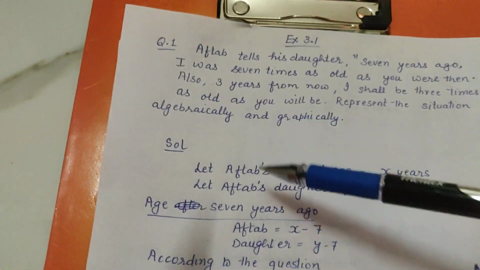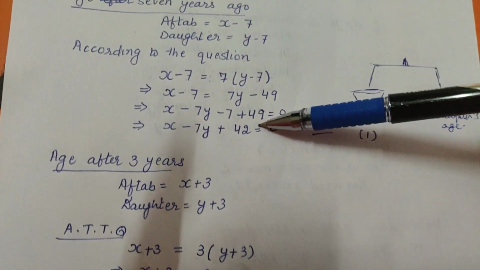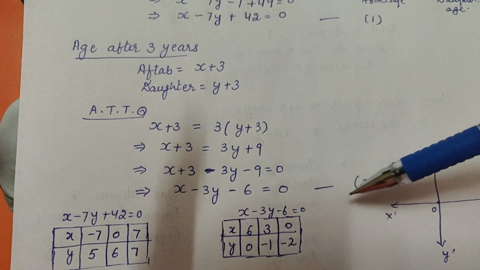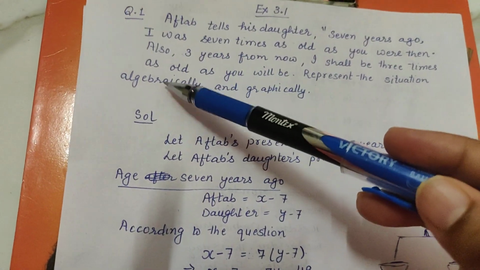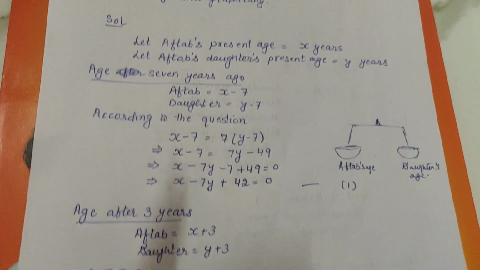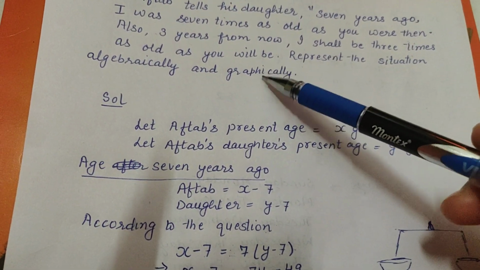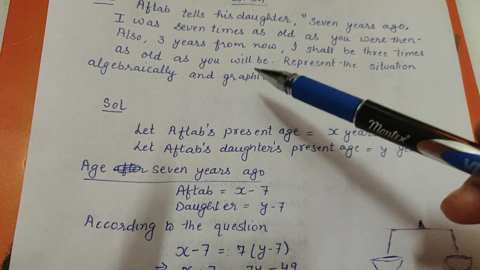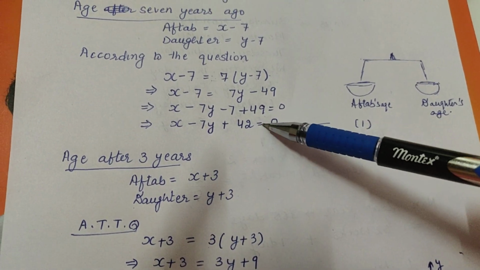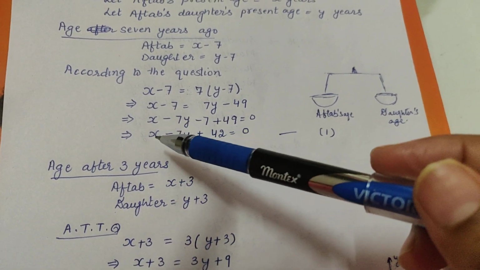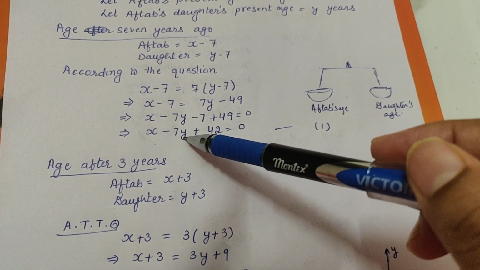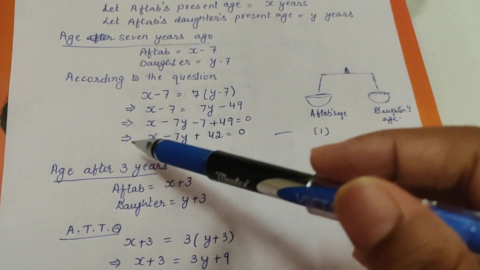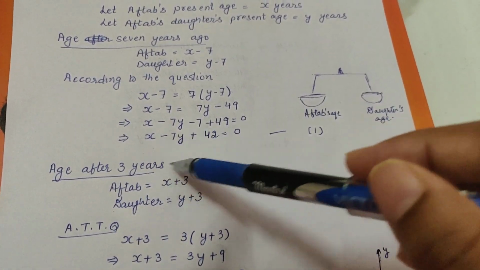Okay. Now I have represented, when I got these two equations, this is equation number 1. This is equation number 2. So when I have written like this, I have expressed them algebraically. This part is over. Now comes the turn of graphically. You know how to make the graph of an equation. You have done in class 9 also. Now first of all you take this equation. आपका choice है. If you want to put the value of x here, तो x की कोई भी value आप डालोगे, you will get the value for y, and if you put the value for y here, you will get the value of x. So this is your choice how you want to solve it.